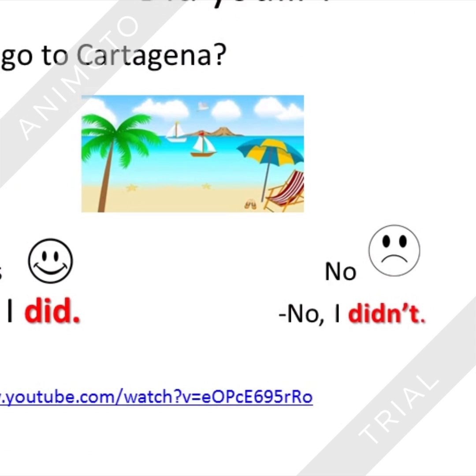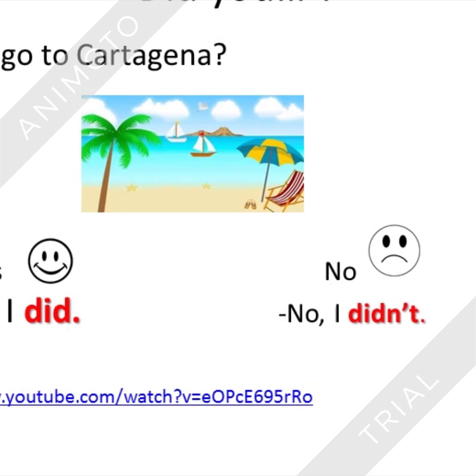How to make questions in past. We use did, that is the auxiliary verb. That means that the sentence is in past. We use did at the beginning of the sentence. So here we have an example. Did you go to Cartagena? If the answer is positive, you write, yes, I did. If the answer is negative, you write, no, I didn't.